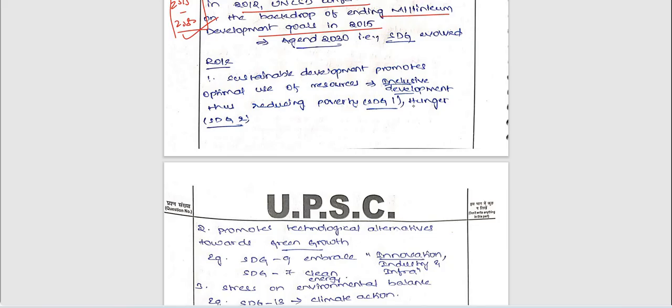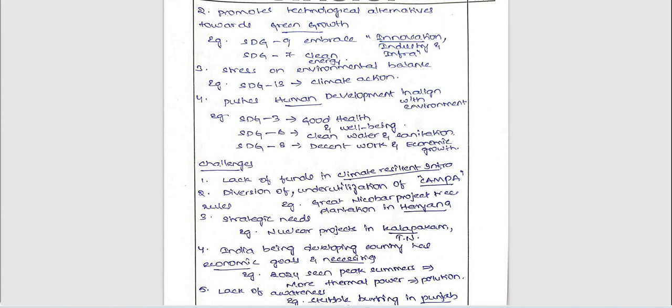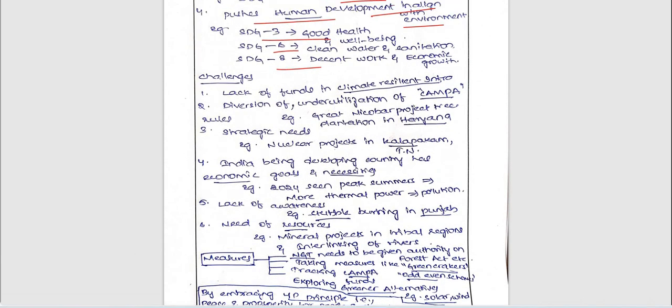Okay. So next, the role: sustainable development promotes our optimal use of resources. First one, he has included 2 important goals here, and also promotes technological alternatives towards green growth. Very good. Here each and every point he has included some goals. Stress on environmental balance, climate action we have 13, pushes human development in alignment with environment, SDG 3, 6, 8. Very good.